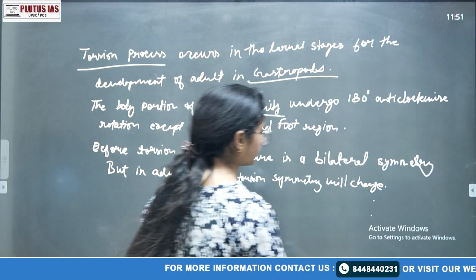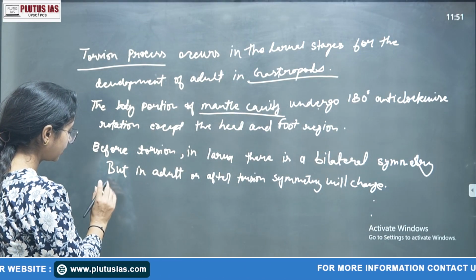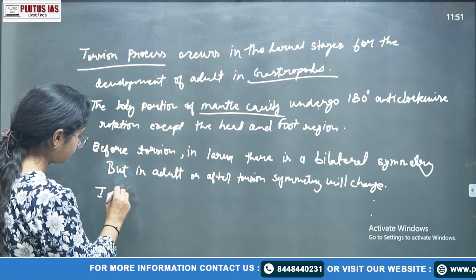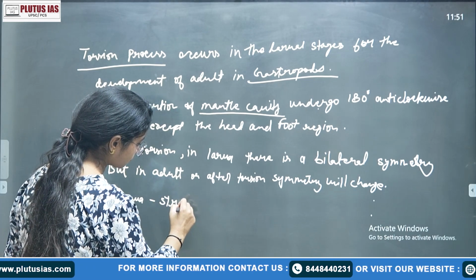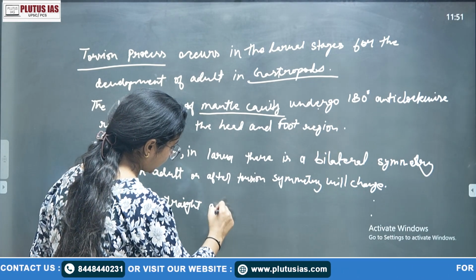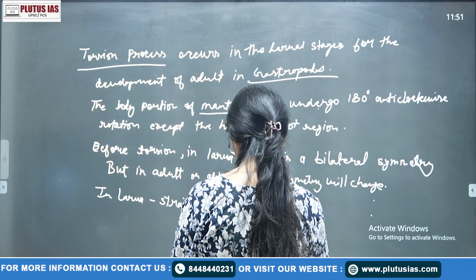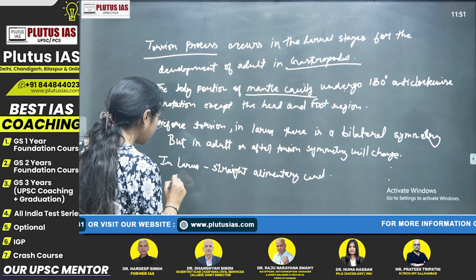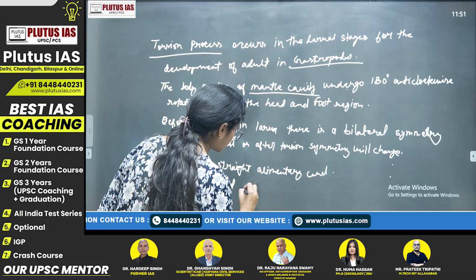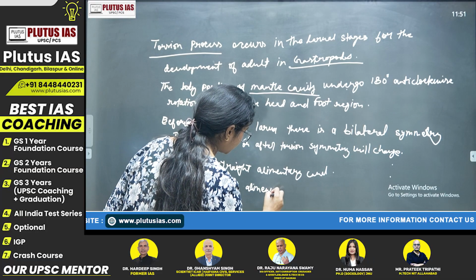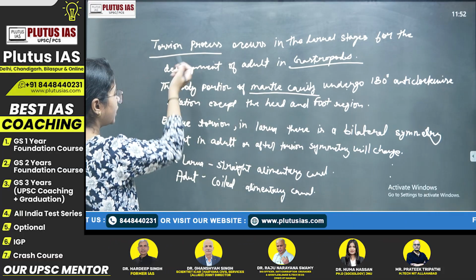ठीक है. Now we talk about, there are so many things है ना. एक और आपका जैसे कि when you are writing before, so you can also write earlier or in the larva, in larva, straight alimentary canal, while in adult coiled alimentary canal. Okay, so we have talked about the changes before and after.